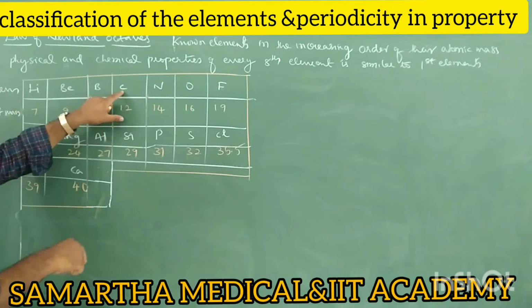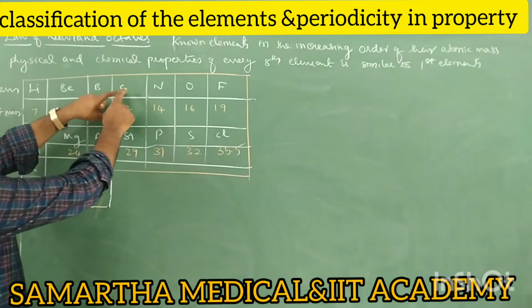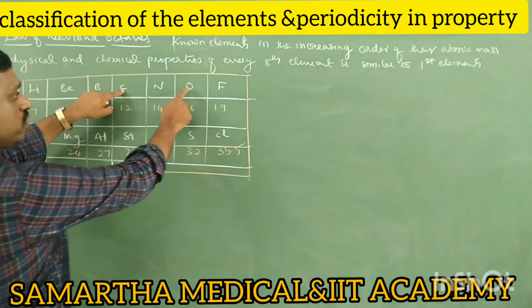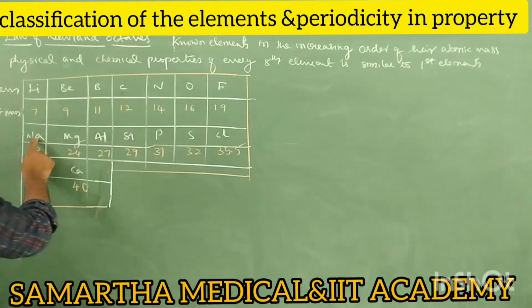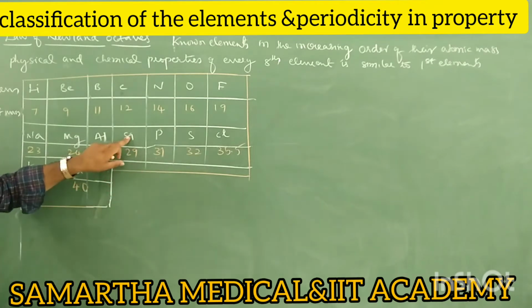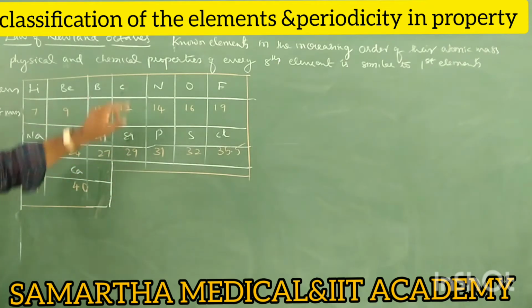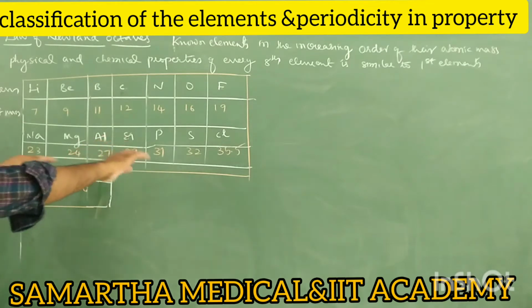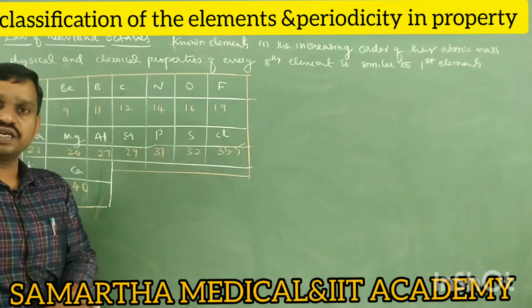Let us take carbon as the first element: 1, 2, 3, 4, 5, 6, 7, 8. So carbon and silicon have similar properties.